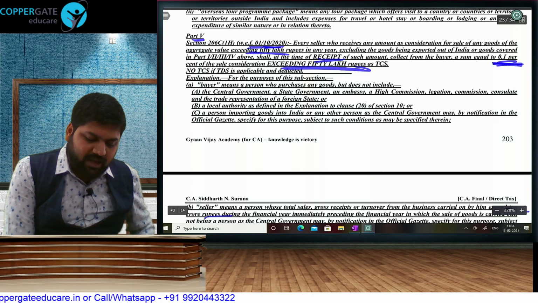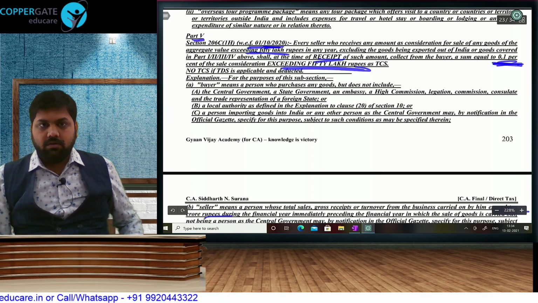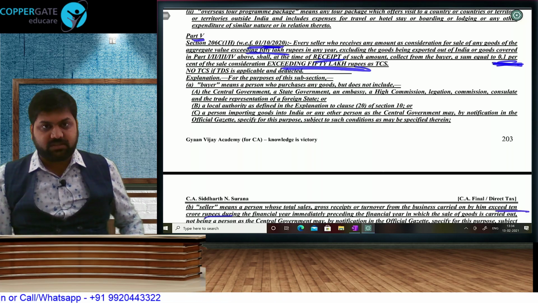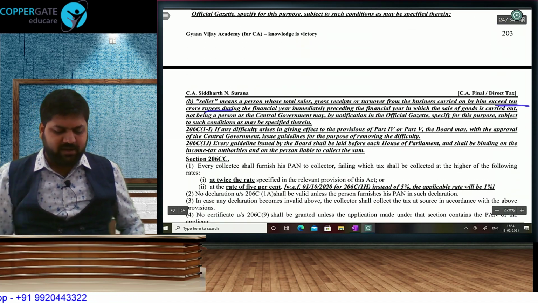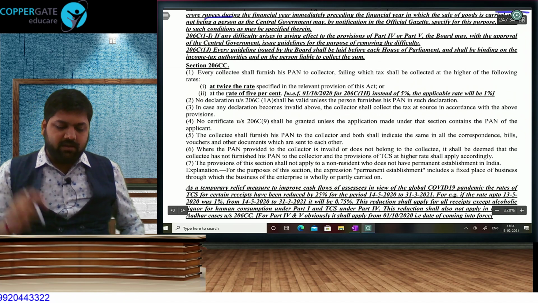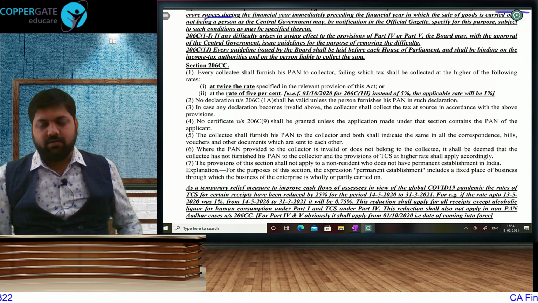The TCS will start from 1st October. But the monetary limit will be checked from 1st April. Start from 1st October, but the limit will be checked from 1st April. And again, if TDS is deducted, this won't apply. Here also, it will be the duty of the buyer to furnish PAN.